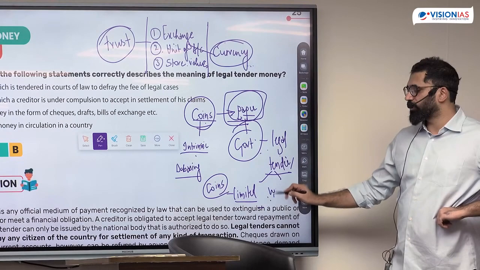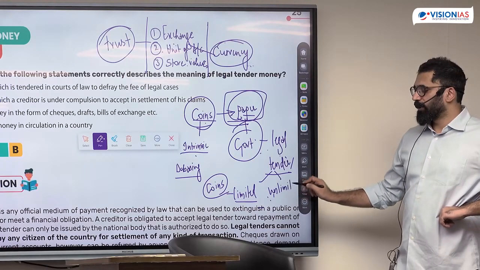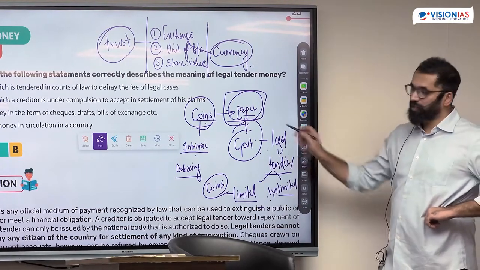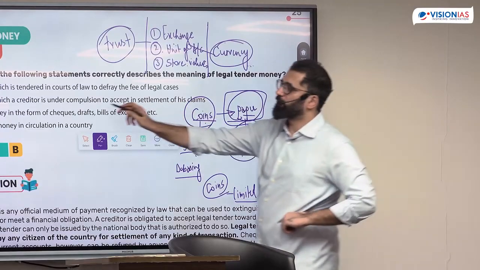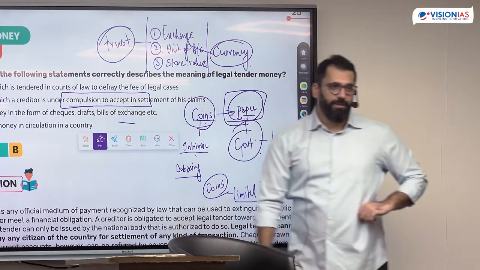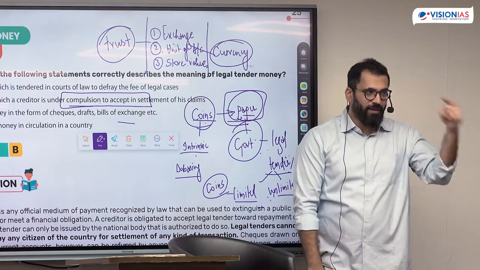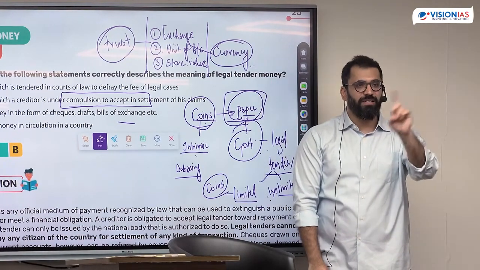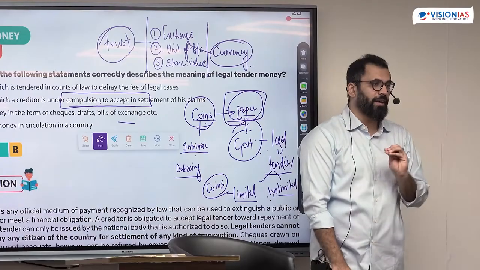But when it is in the form of notes, it is unlimited. But why do you do that? Because it is the government. The money which a creditor is under compulsion to accept. Trust is created by the government because that form of money is legal tender. This is the most basic understanding of money.